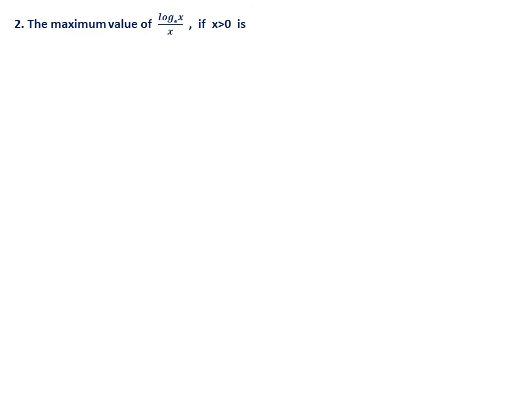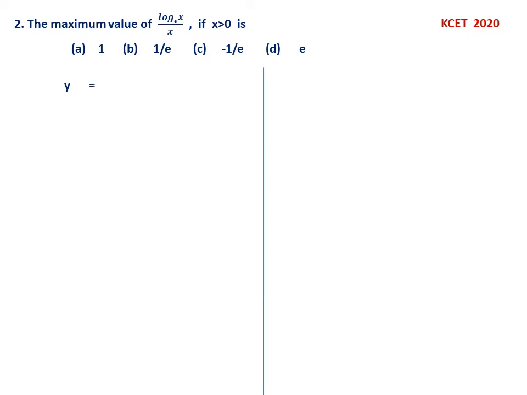Second one: the maximum value of log x by x, if x is positive, is, of course x should be positive, otherwise log x is not defined. Options: 1 by e, minus 1 by e. So this is also a 2020 question. So we can take y equal to log x by x. Now because maximum means we have to find y dash and y double dash. Condition is y dash must be 0 and y double dash must be negative.